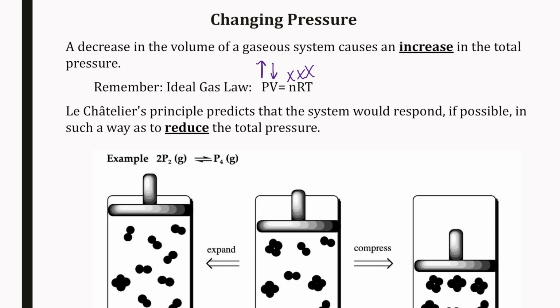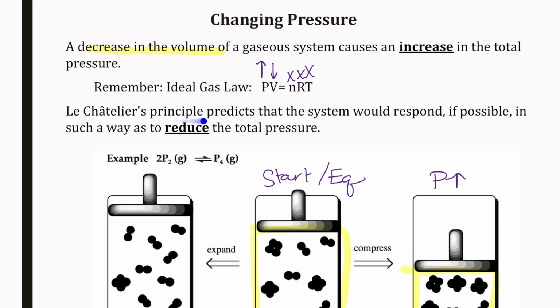So if we are decreasing volume, here we are looking at this case in the middle. This is kind of our start equilibrium. If we decrease the volume, so we can see here the volume is greater, now the volume is smaller. Well, decreasing volume means that pressure is going to increase.